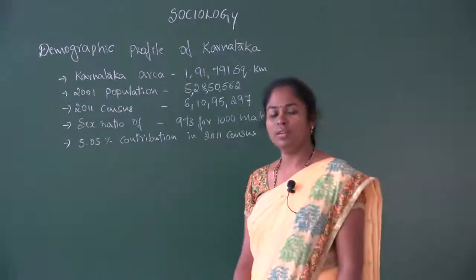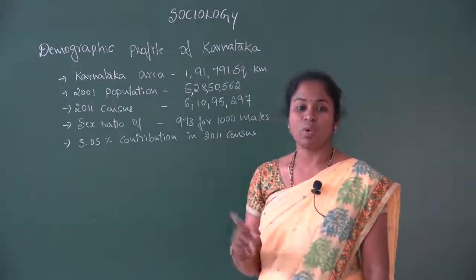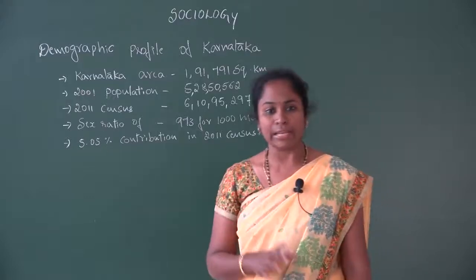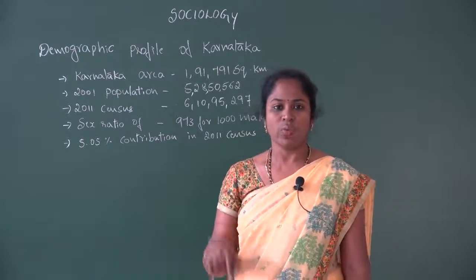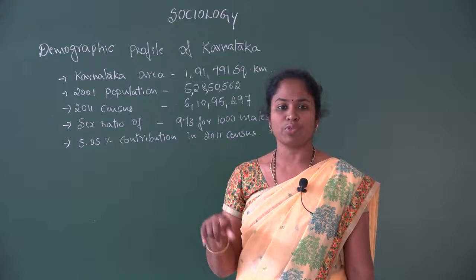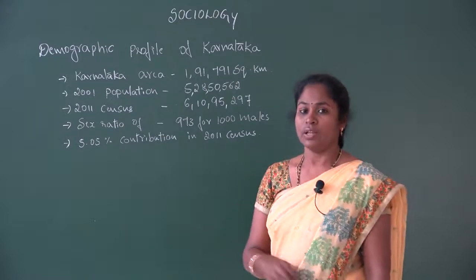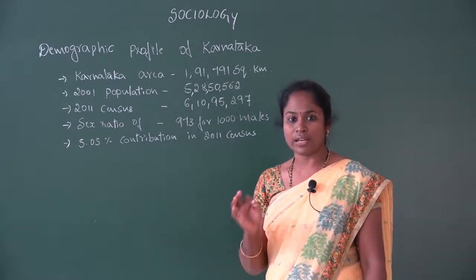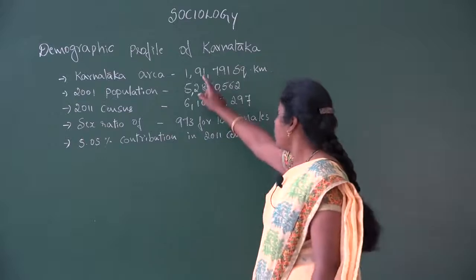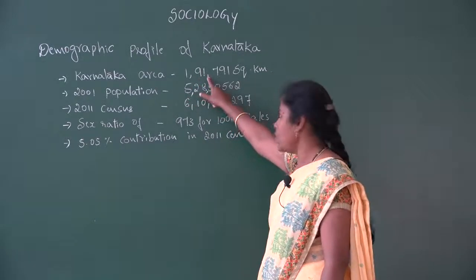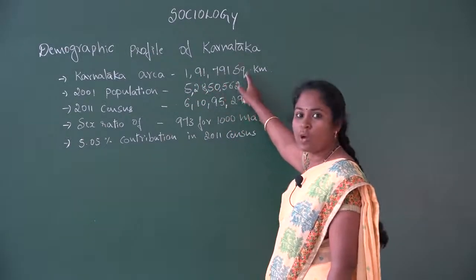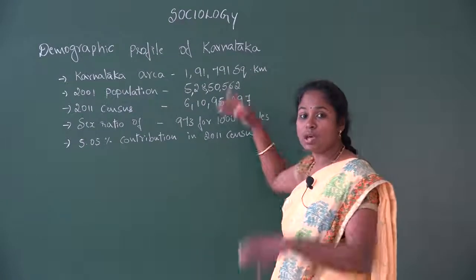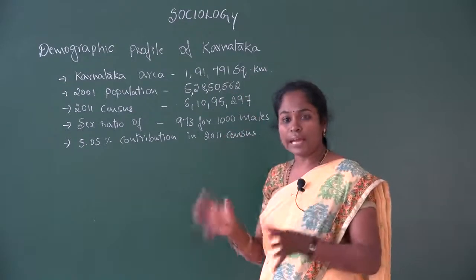Hello everyone. Last class we discussed the demographic profile of India. This class we are going to discuss the demographic profile of Karnataka. The total geographical area of Karnataka is 1,91,791 square kilometers.